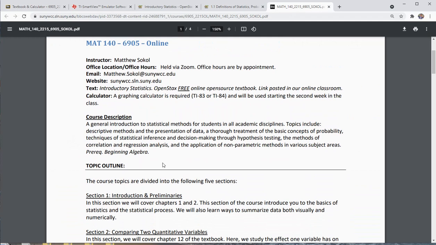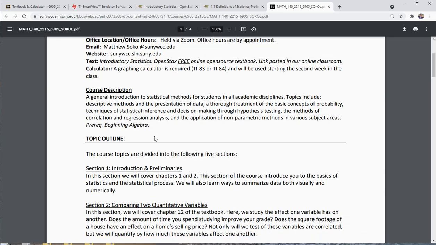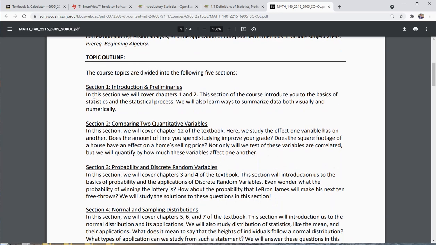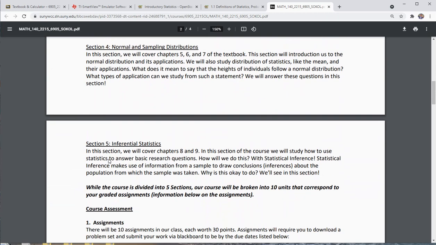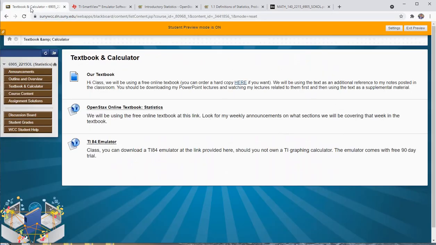Okay, so course description. This is a general introduction to statistical methods for students in all academic disciplines. Topics include descriptive methods in the presentation of data, a thorough treatment of the basic concepts of probability, techniques of statistical inference and decision making through hypothesis testing, methods of correlation and regression, and the application of non-parametric methods in various subject areas. What you'll notice here is I have a topic outline, and I divide the class into 5 sections here. I'm not going to go through much of this in detail. I actually have a lecture, and I'm going to show you that real quick.